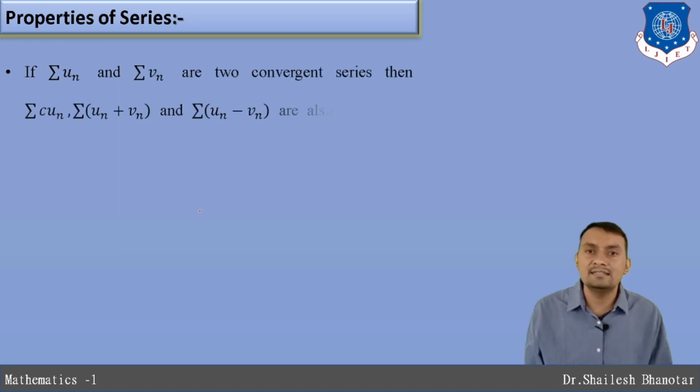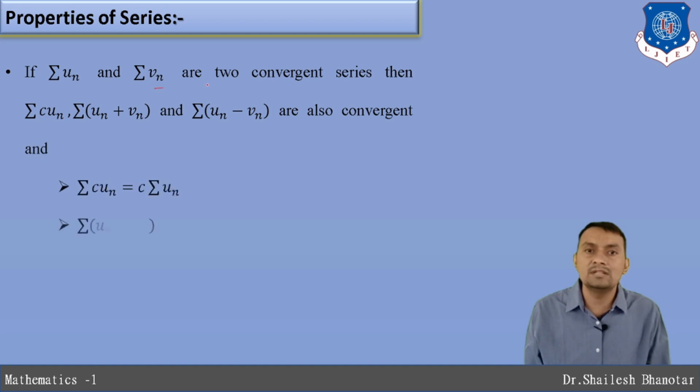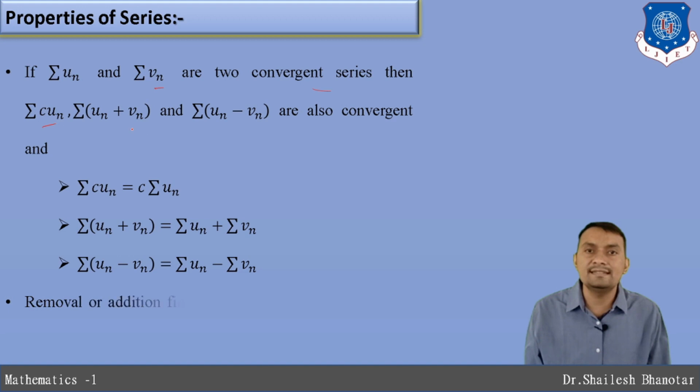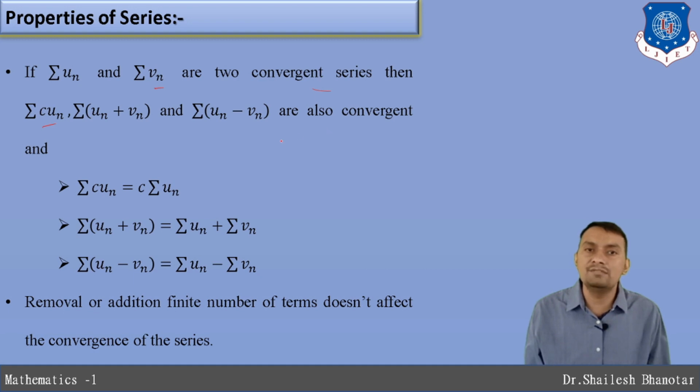So let us understand the properties of series. Suppose the series un and the series vn are both convergent, then the series c times un, the series un plus vn, and the series un minus vn are also convergent. Also remember that when a constant multiplies the terms and we take the sum, you can take it common from all the terms of the series.